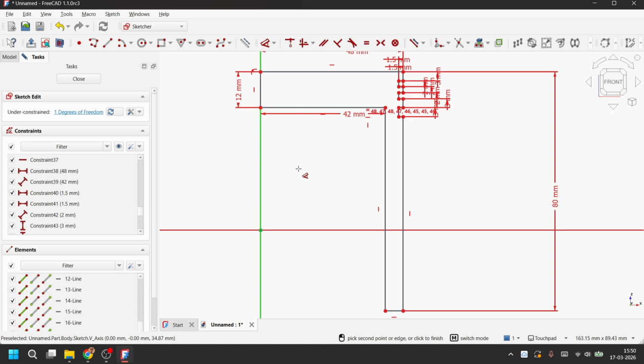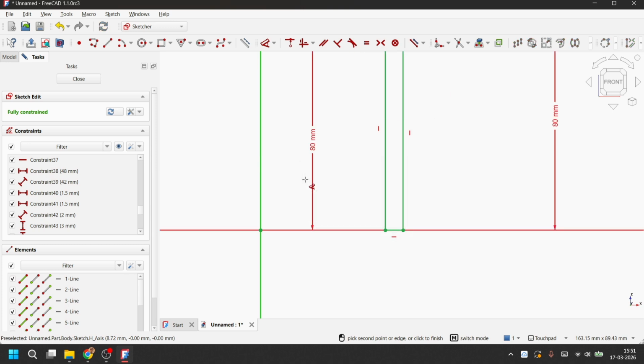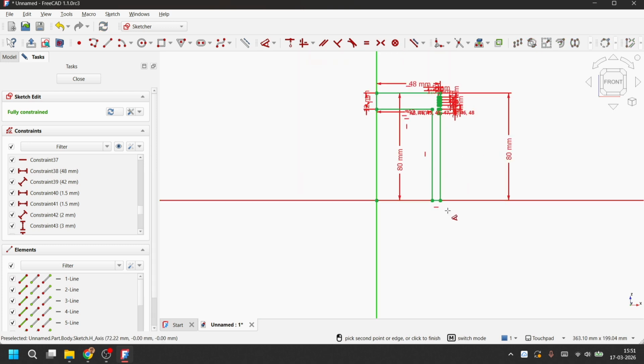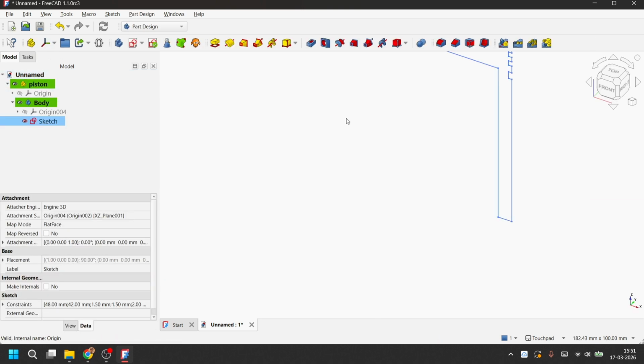To make our further work easy, we will link this sketch to some kind of point in the origin. So let's constrain that one too. So the distance between this line and the X line should be 80. So we have something like this. If we need to make some changes like making a hole here, we can just use this line as the reference point. So it's completely constrained. We close the sketch. Now comes the interesting part.